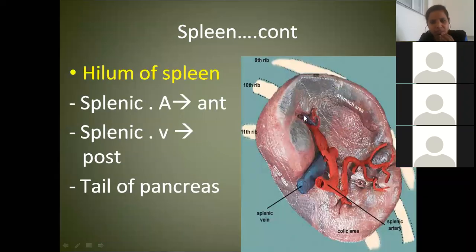Now see, this is the hilum of the spleen. What are we finding here? Meghana already told us. Splenic artery, splenic vein. What is coming and getting attached here? The tail of the pancreas.